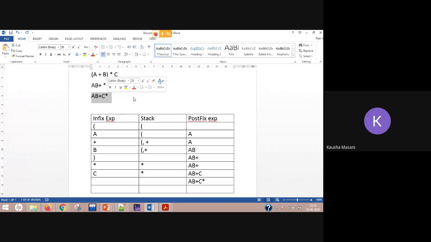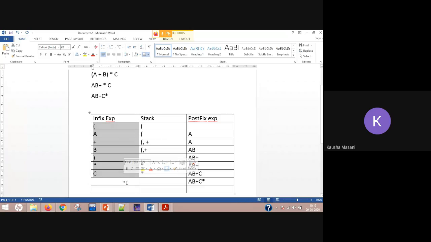Okay, the rules again I am repeating. If you have not noted down, please note down. First of all, you are going to scan each of the elements of your infix expression from left to right in your infix expression column. Okay, so I have done that here. Now coming to the operating part. Let's say you got an opening parenthesis.